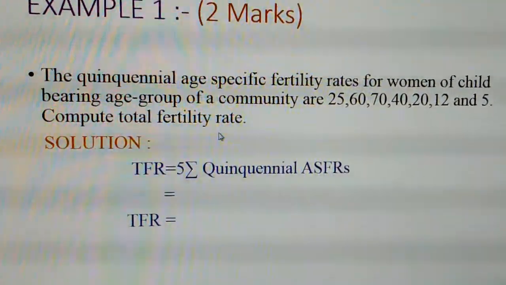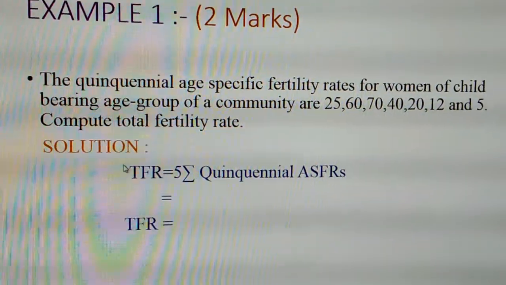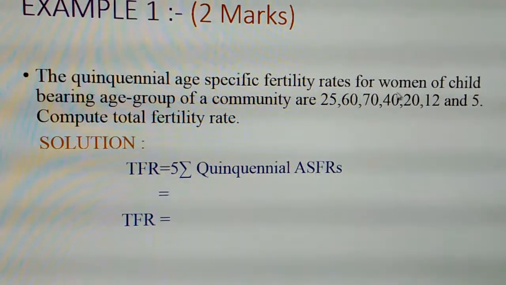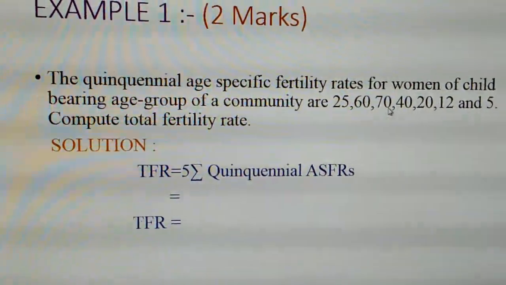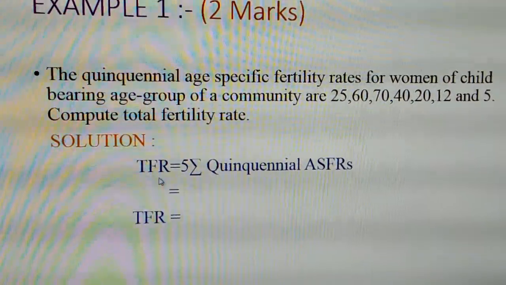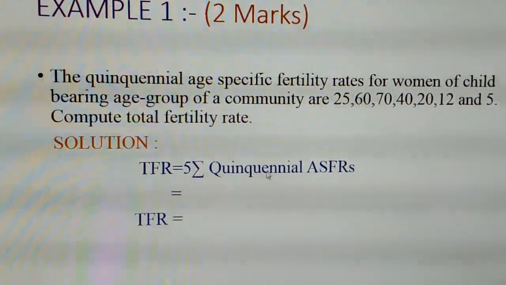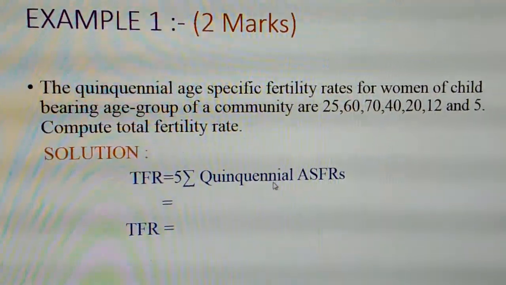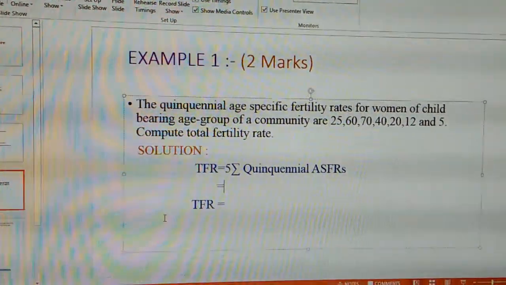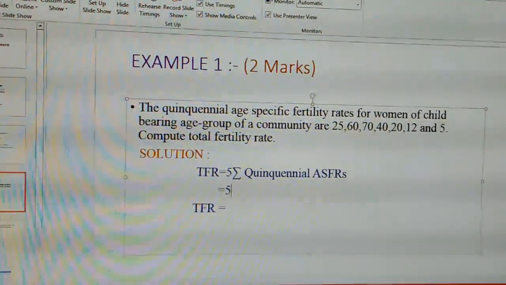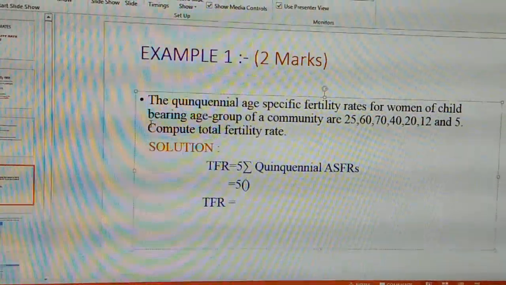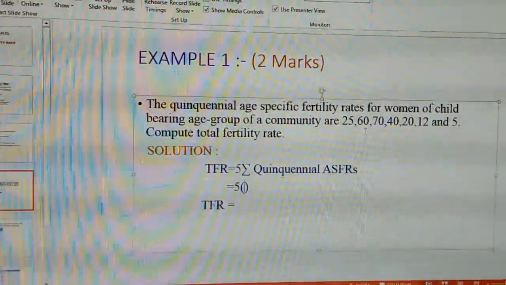the total fertility rate. So here we have the solution, how to calculate. See students, they have directly given us the ASFR values. So using these ASFR values, we need to find out the total fertility rate. We all know the formula for the topic: TFR equals 5 summation quinquennial ASFRs. Okay, now let us calculate this data. In the next line, the 5 remains as it is. So what we have to do here is, for this data, we need to add up all the above given data.